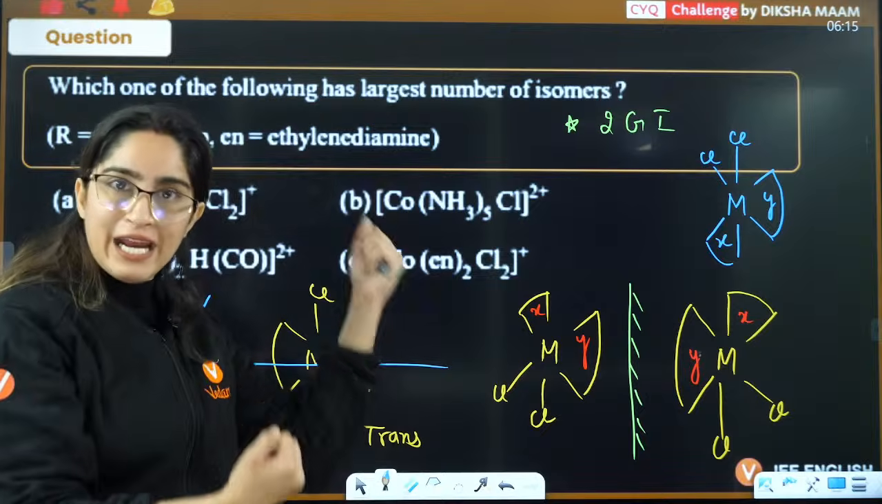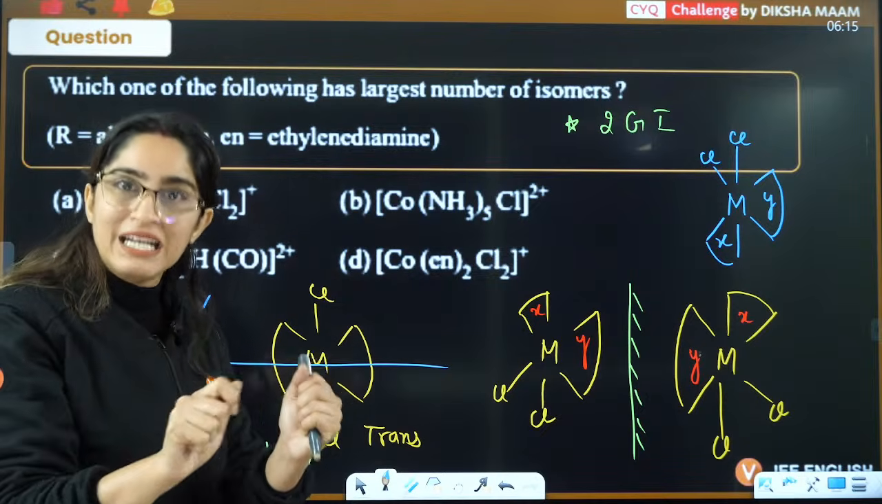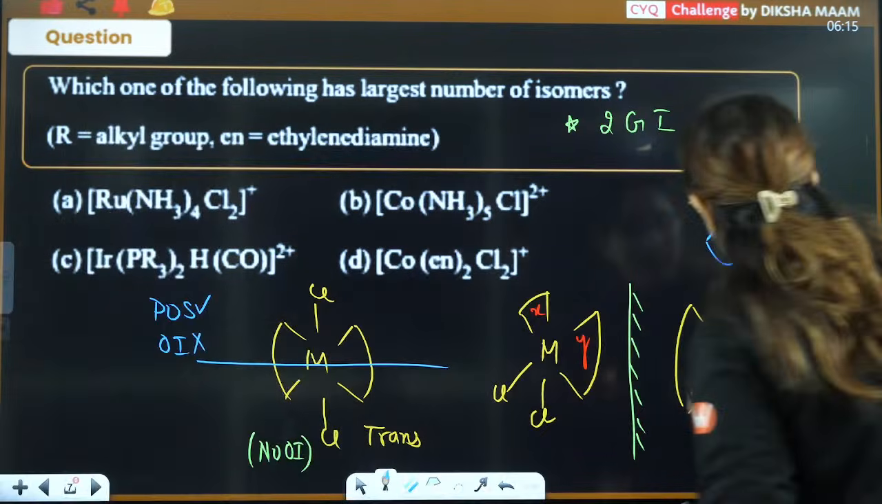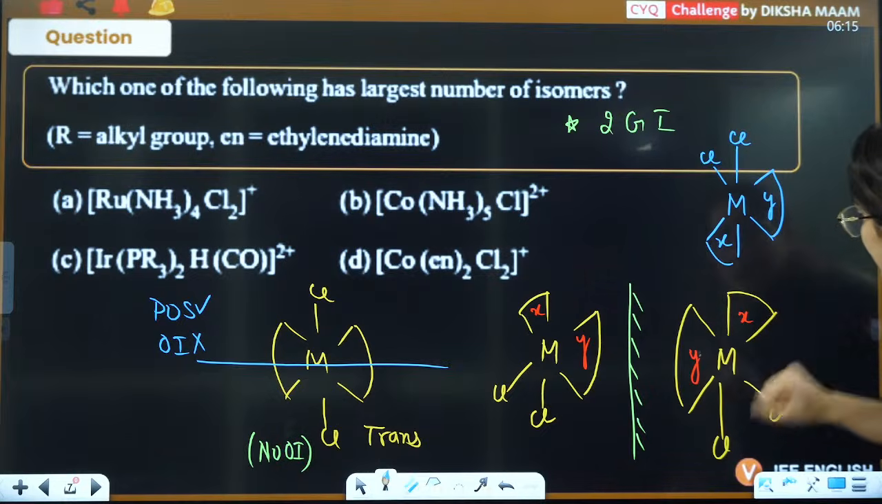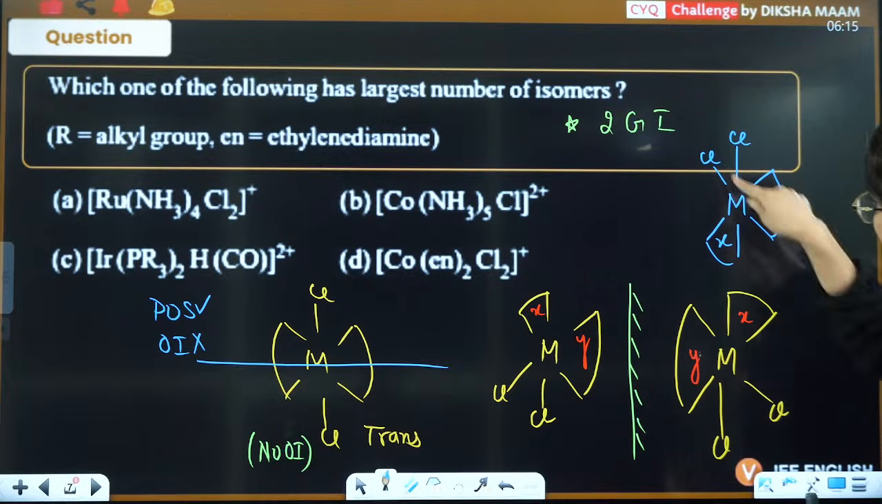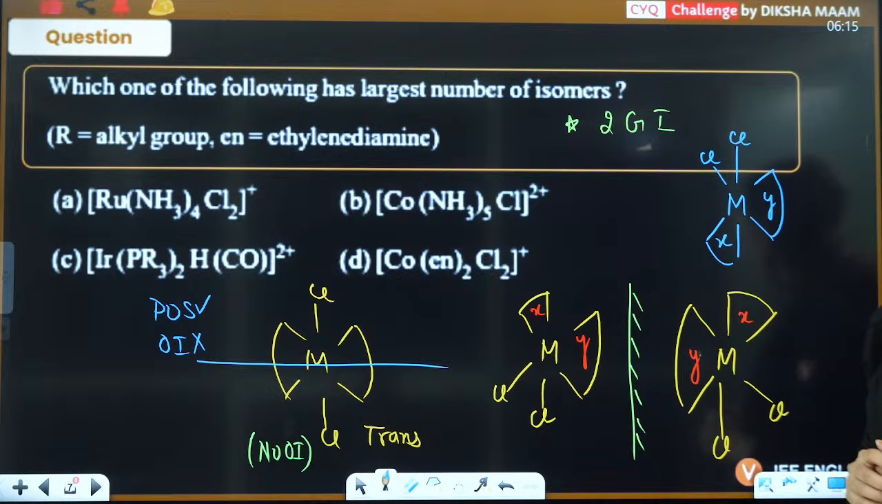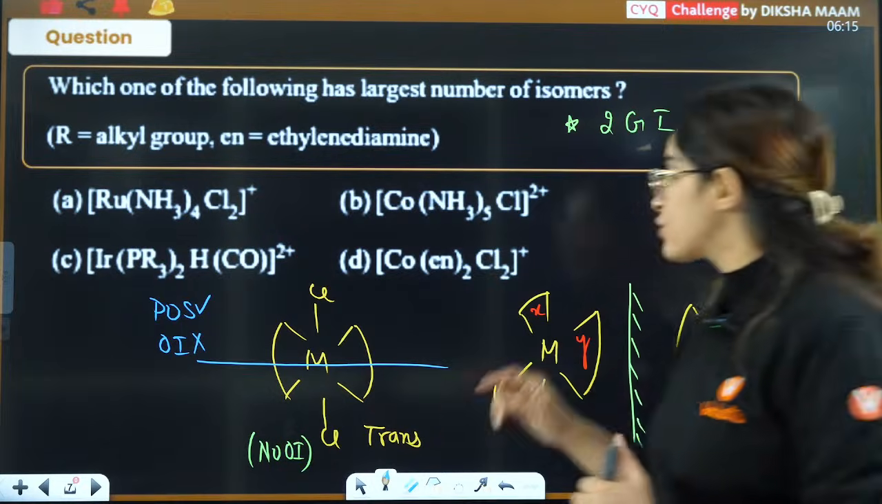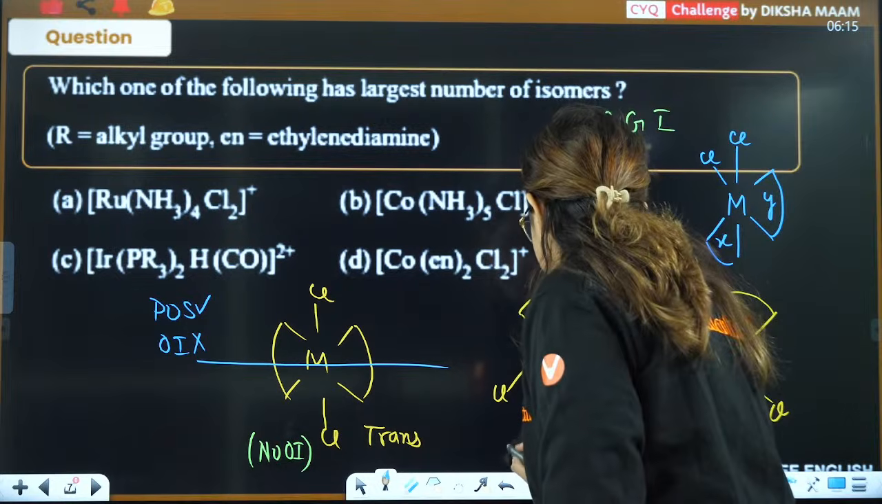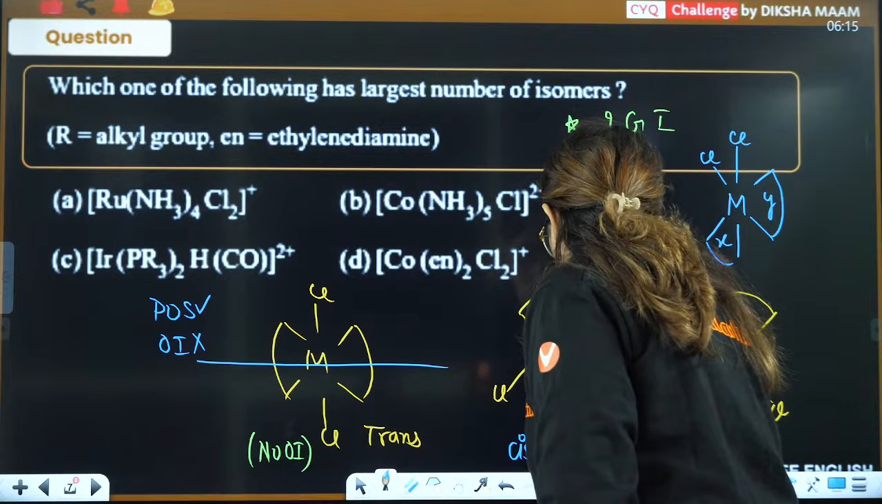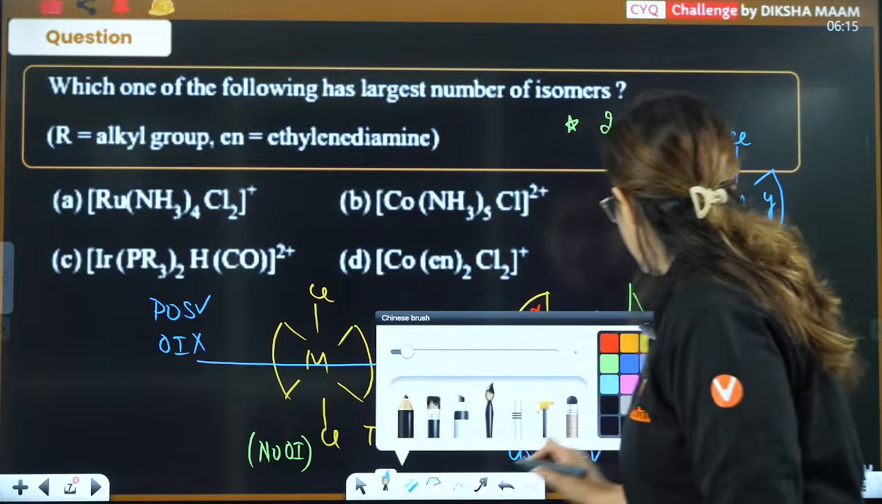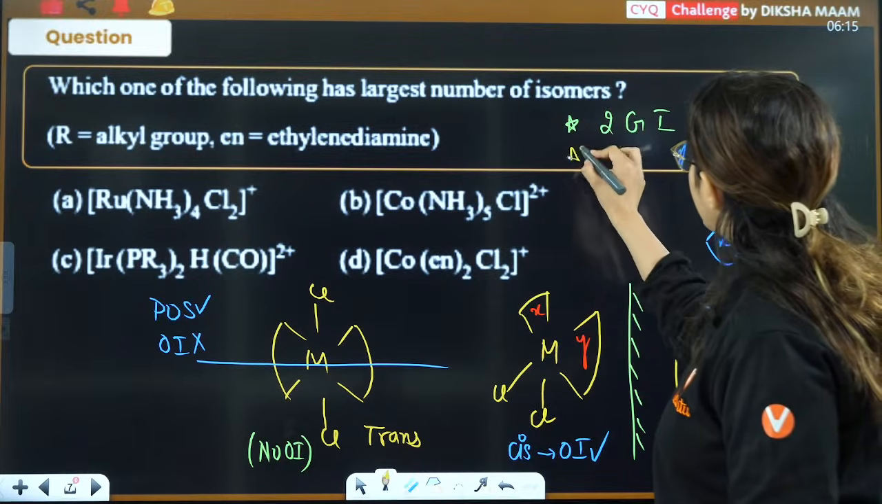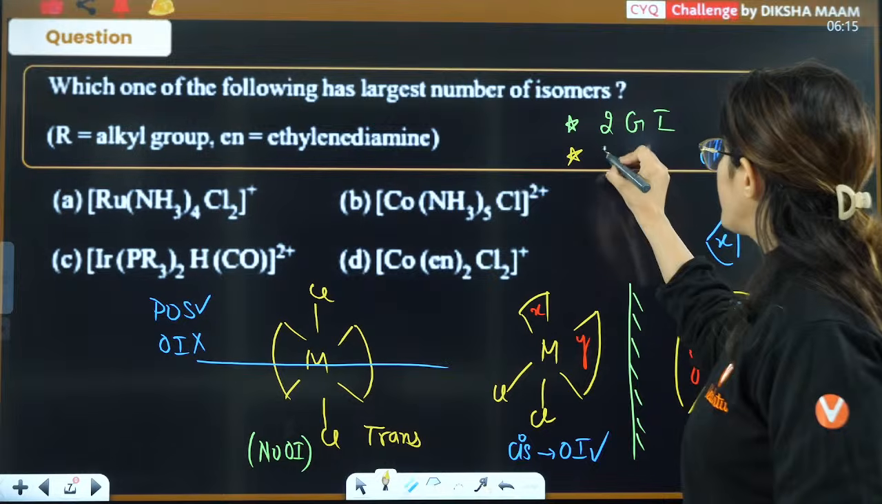Then I will rotate it. Whenever you rotate it by 180 degrees, everything will become opposite. X will come to this side, Y will come to this side, Cl will be opposite here, right? As you can see, these two are non-superimposable, so definitely the cis isomer is showing optical isomer. So the answer is, it is definitely showing optical isomer. So there are two optical isomers.